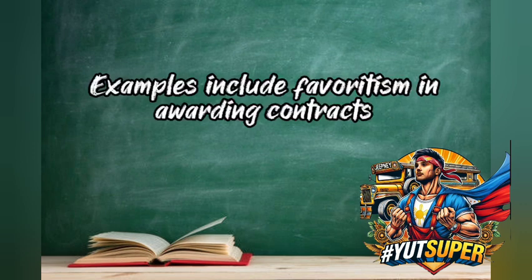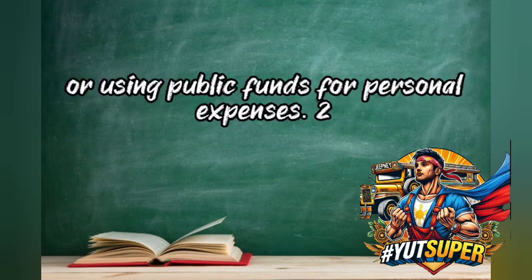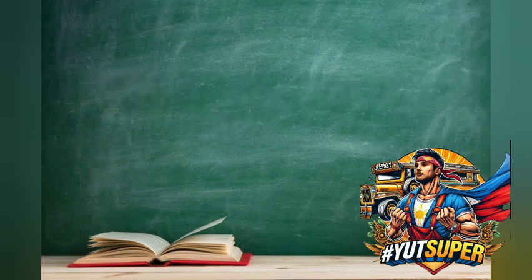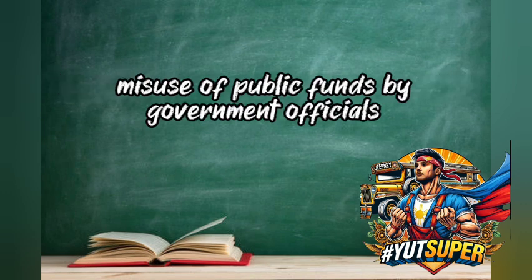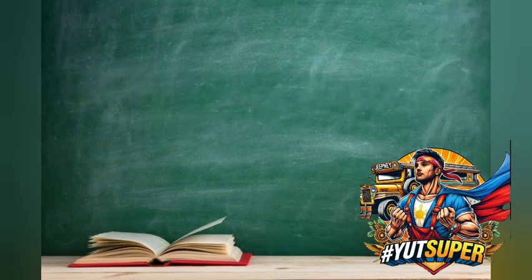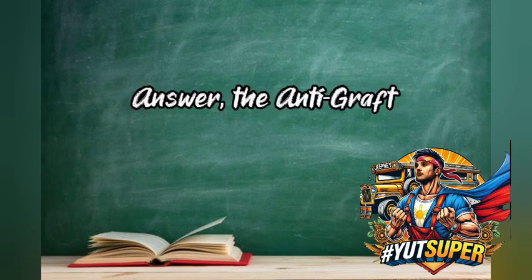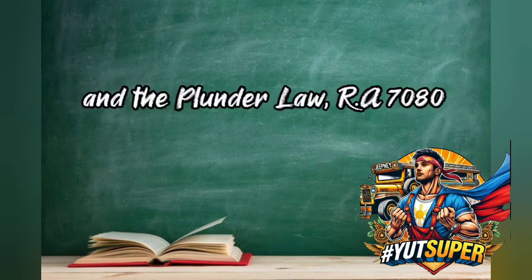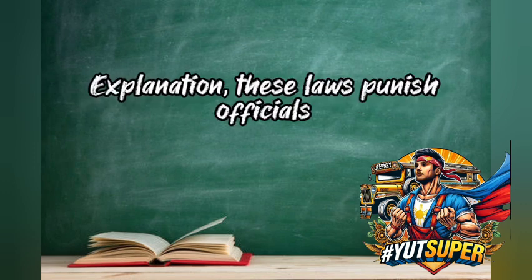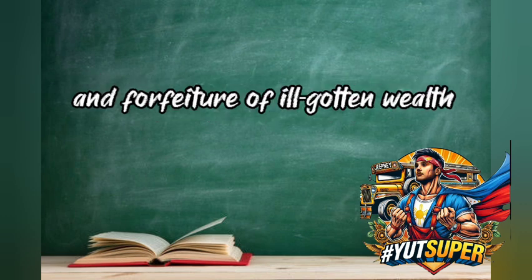Examples include favoritism in awarding contracts, illegal detainment of critics, or using public funds for personal expenses. 2. What laws in the Philippines penalize the misuse of public funds by government officials? Identify at least 2 laws and their key provisions. Answer. The Anti-Graft and Corrupt Practices Act, RA 3019, and the Plunder Law, RA 7080. Explanation. These laws punish officials who misuse public funds through imprisonment, fines, and forfeiture of ill-gotten wealth.